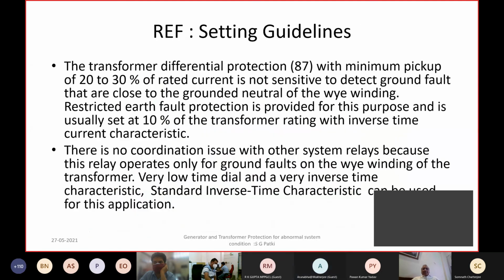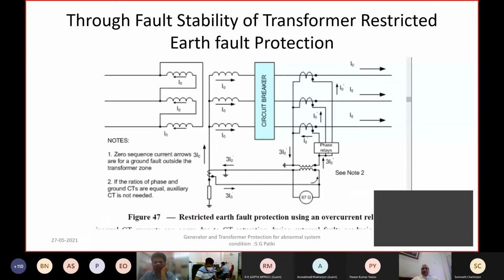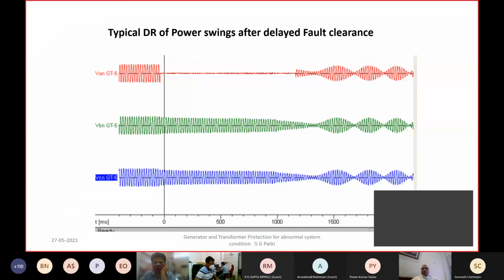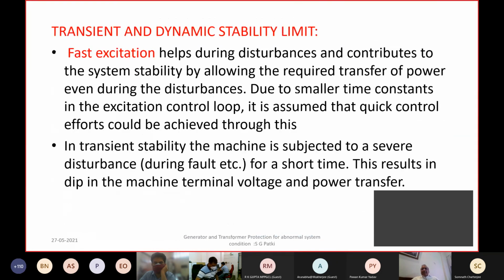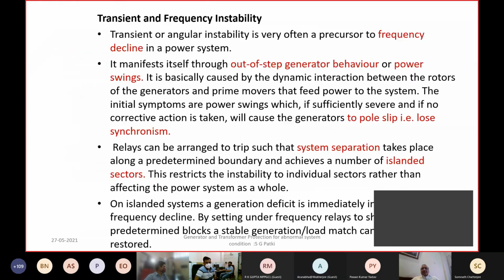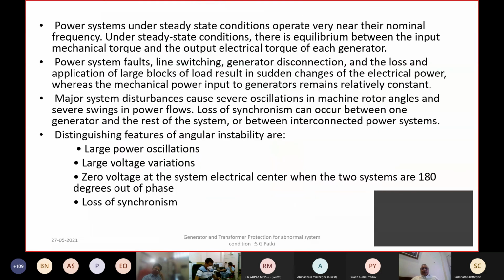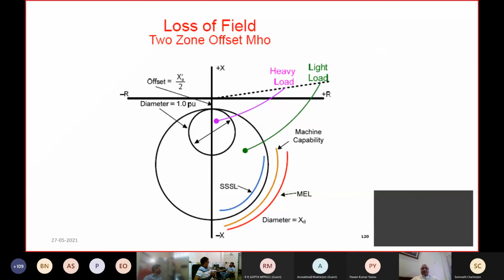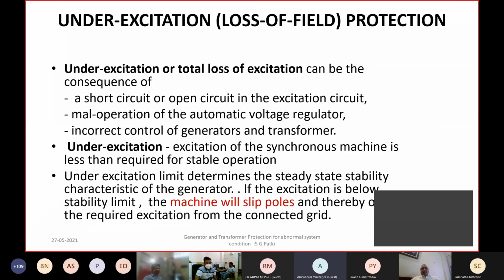Basically, as I was explaining, we'll have a look at this REF protection. But REF, if you are using it in a high impedance mode, or a low impedance mode with a percentage bias, because both choices are there if you have a numerical REF, you will have to increase the setting of the differential protection in that case. REF, sir, that voltage setting you have to increase.